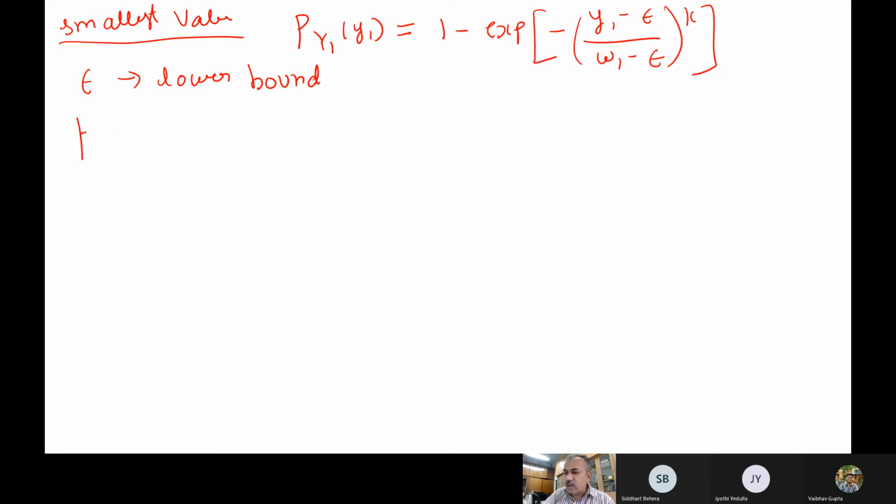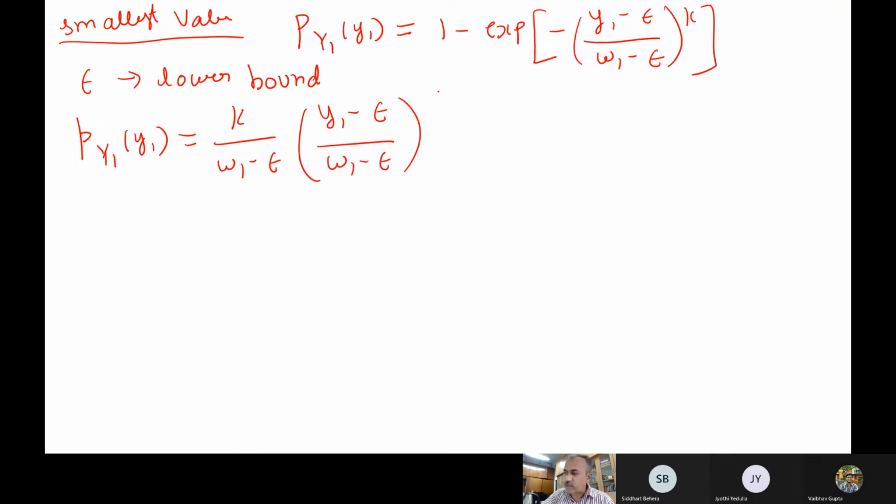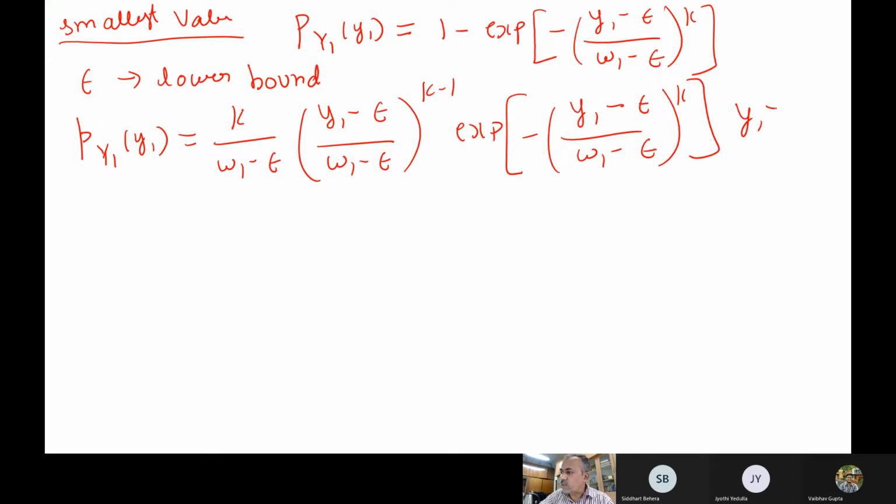So now the density function we can also write, which is nothing but the derivative. So this will be k by (omega 1 minus epsilon), times (y1 minus epsilon) by (omega 1 minus epsilon), whole to the power of k minus 1, times the exponent of minus ((y1 minus epsilon) by (omega 1 minus epsilon)) whole to the power of k. And of course, y1 has to be always greater than or equal to epsilon.